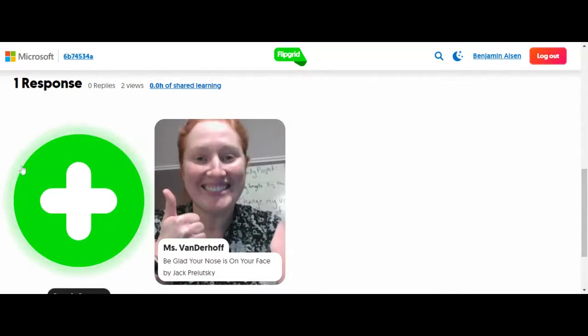So when you get here, you're going to press that green plus, make your own recording. It'll walk you through the steps of doing it. And then after you've made your recording, you can see everyone else's recording and see everyone's great poems. Now notice, and let me stop sharing.